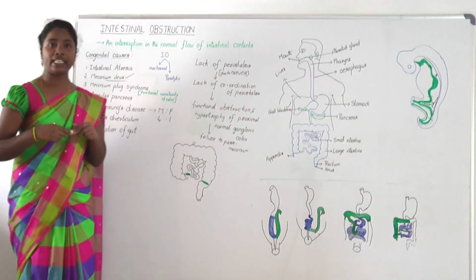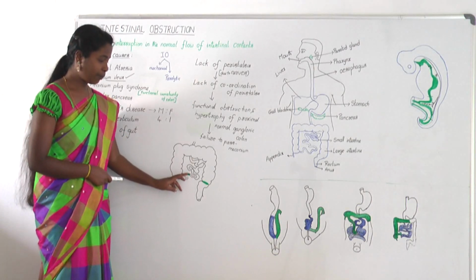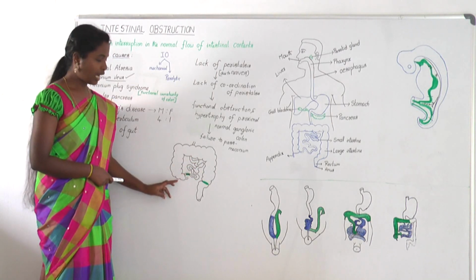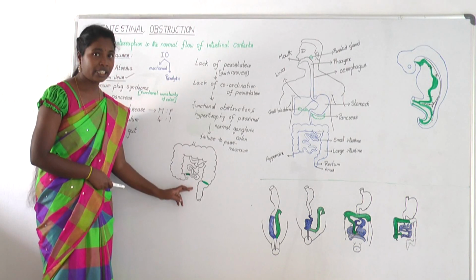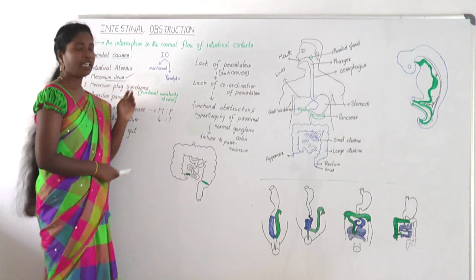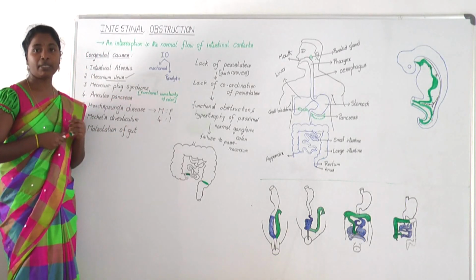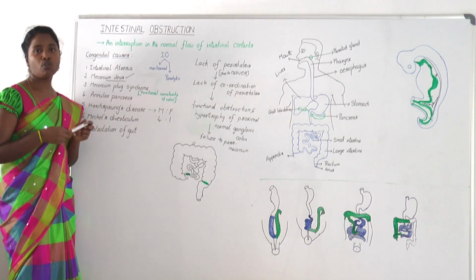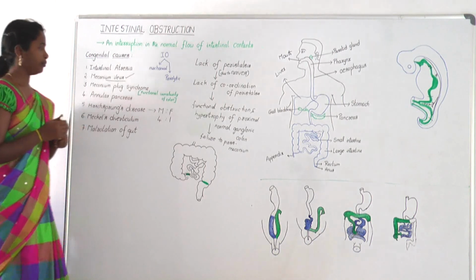For easy understanding, if the meconium plugs the distal part of the small intestine, it leads to meconium ileus, and if the meconium plugs the distal part of the large intestine, it leads to meconium plug syndrome. But both the conditions are characterized by delayed passage of meconium more than 24 to 48 hours and intestinal obstruction as well as intestinal dilatation.